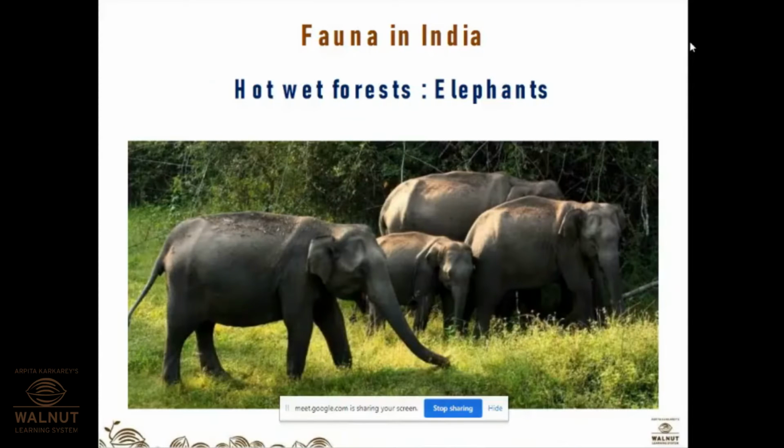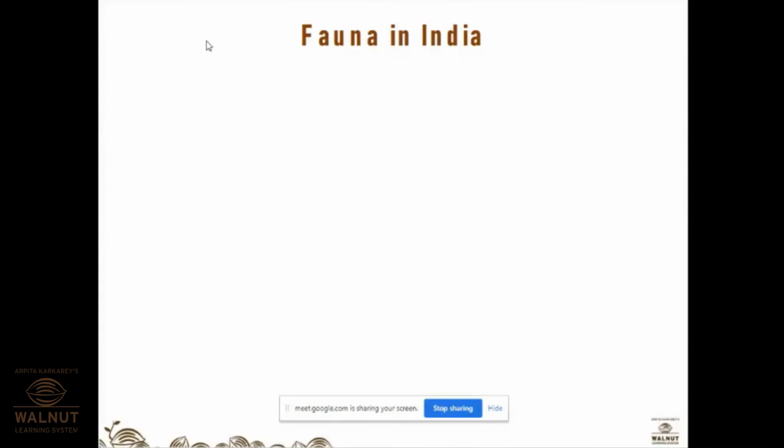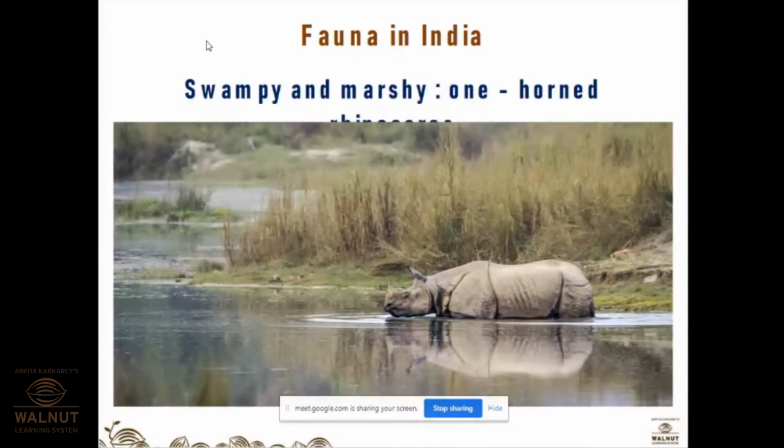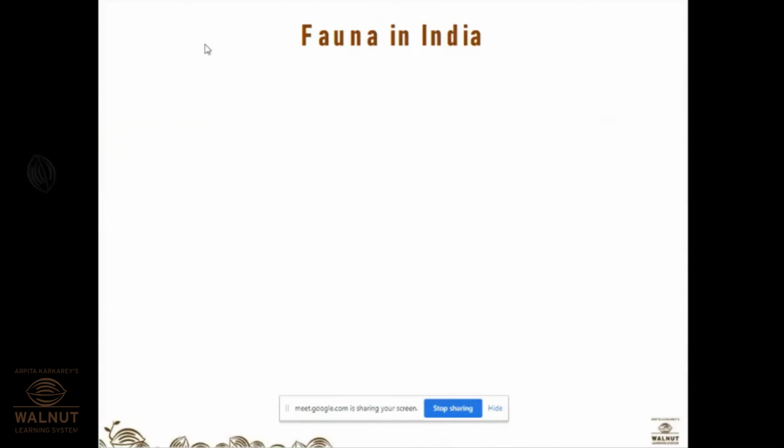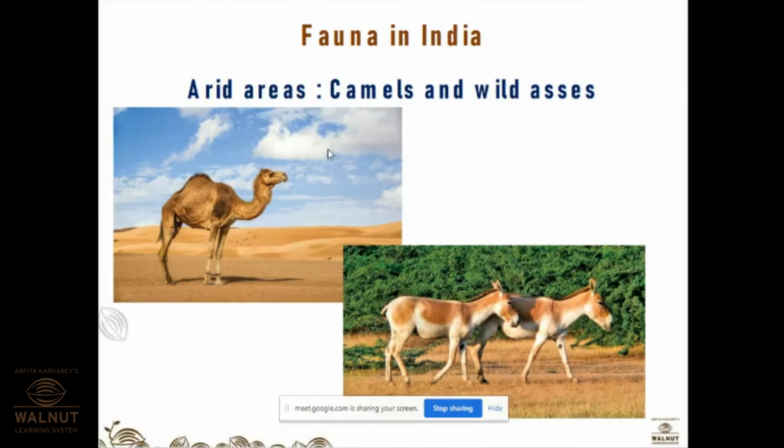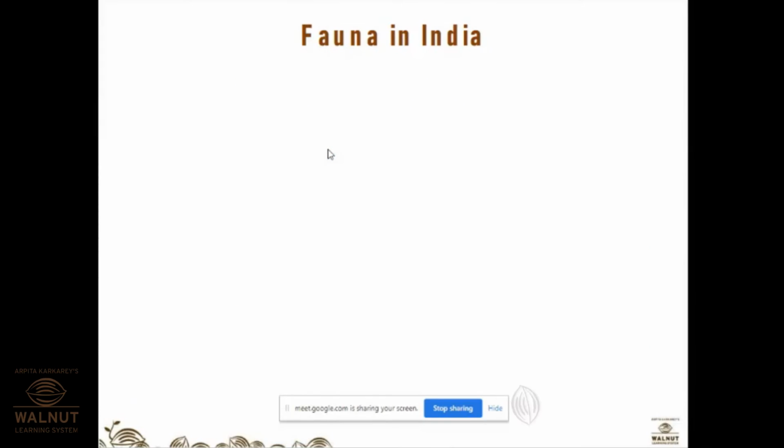So, in the hot, wet forest, we have animals like elephants, the most majestic animals among mammals. Then, in the swampy and marshy land, the one-horned rhinoceros is seen, and in the arid region, camels and wild asses are seen.